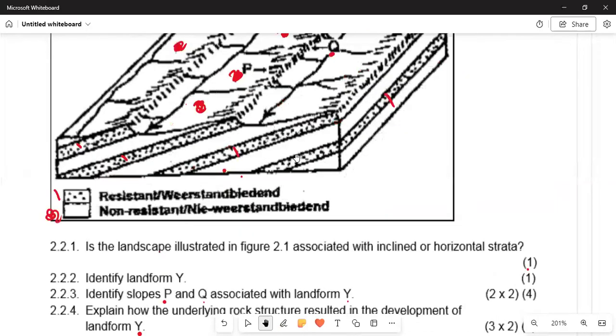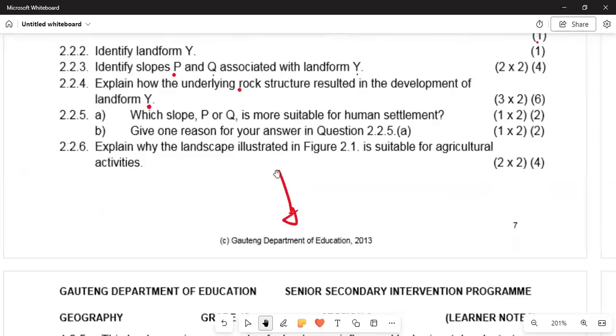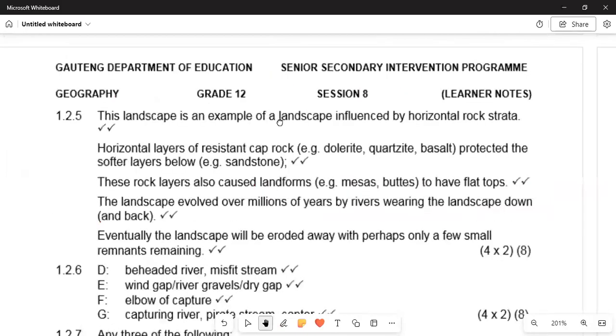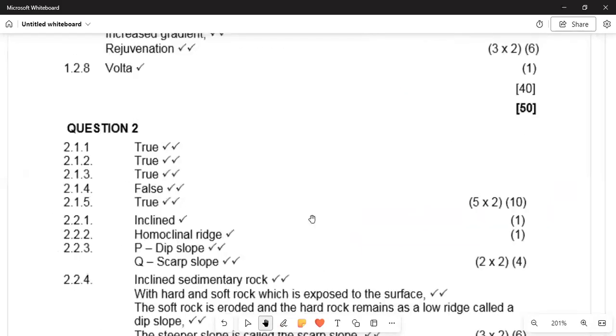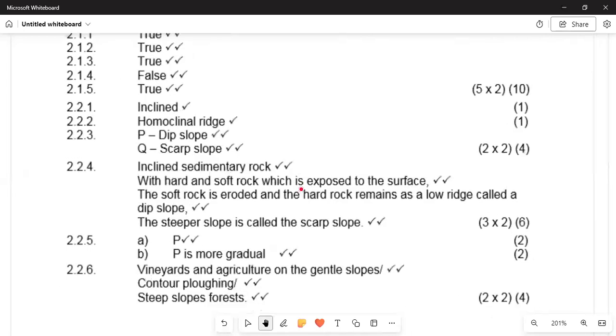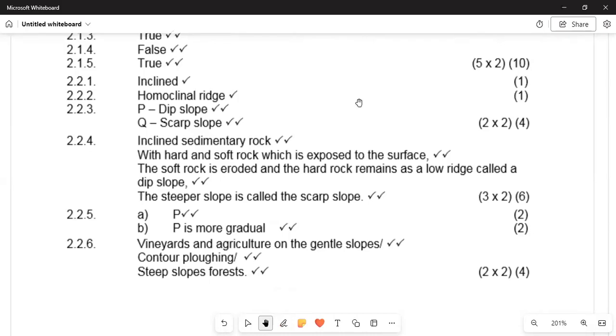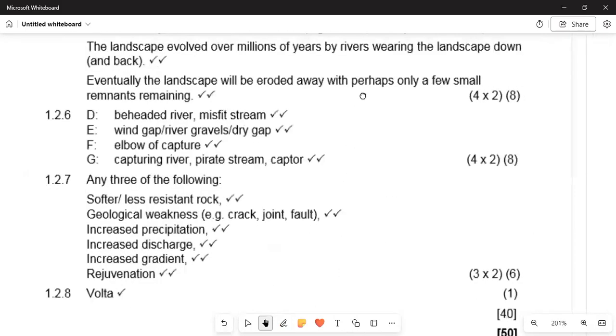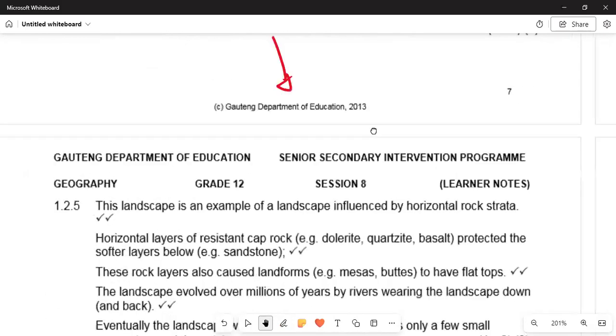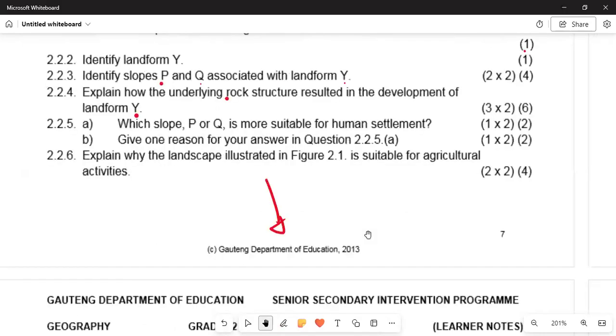These are the particular answers, and we are saying it is P. Why? Because it is more gradual in terms of the steep movement. It is going up, and then there would be no loss. There would be fertility in terms of the soil capacity.